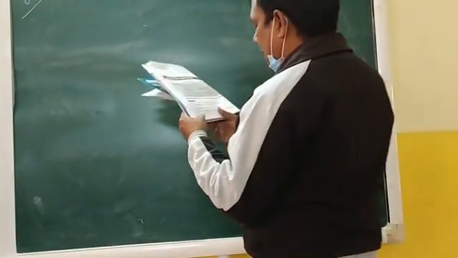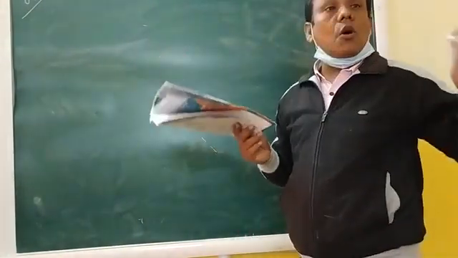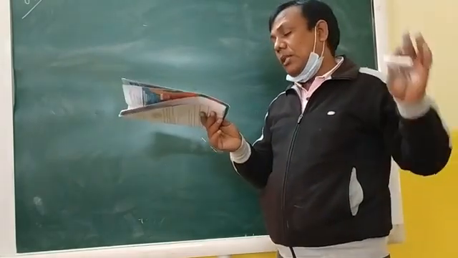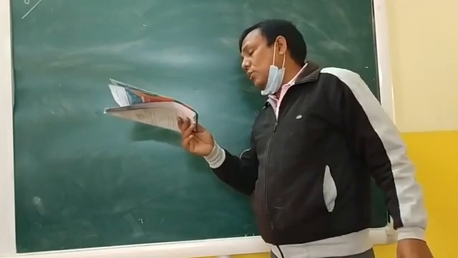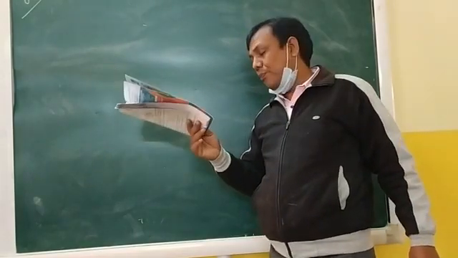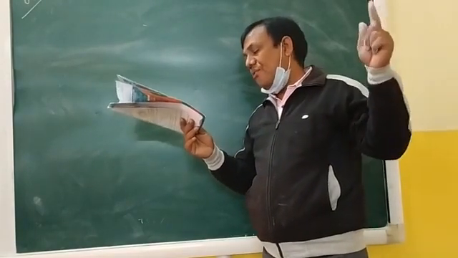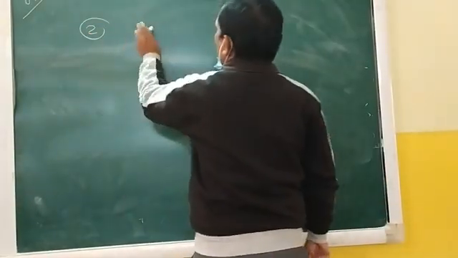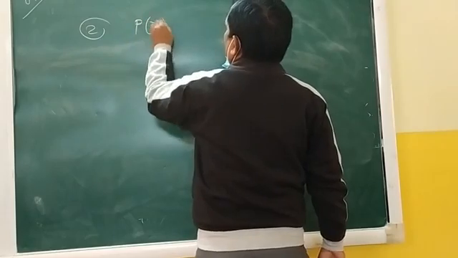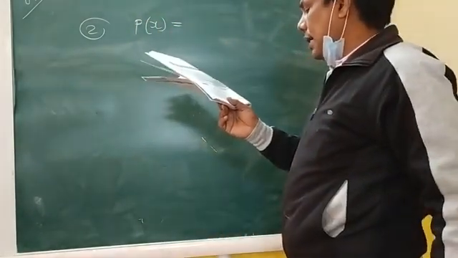So the next question is: if the sum of the zeros of a quadratic polynomial 3x square minus kx plus 6 is 3, then find the value of k. Question number 2. What is the question? See, a polynomial in x is given: 3x square minus kx plus 6. And what other information is given?